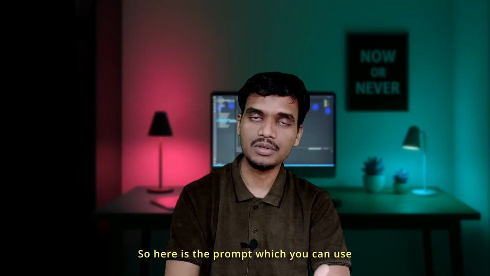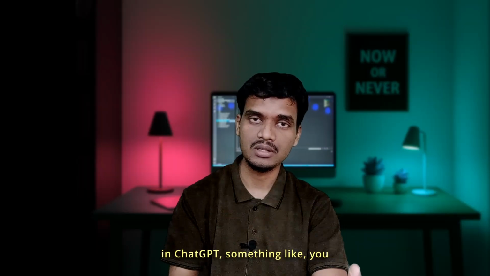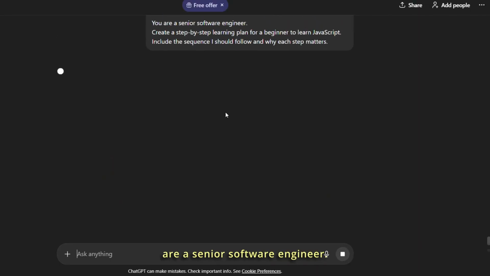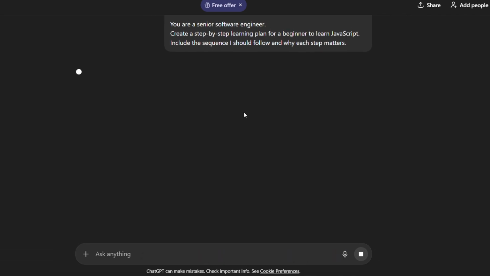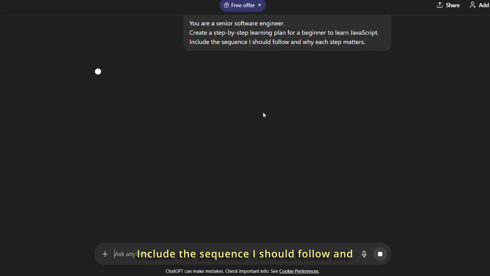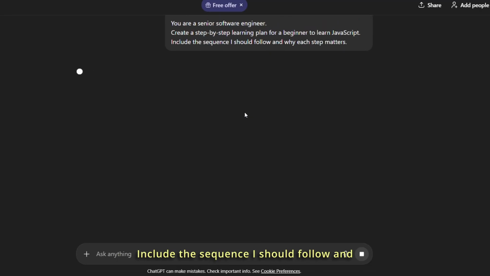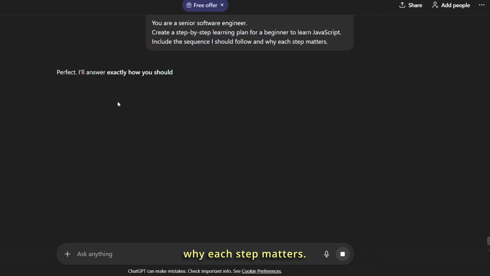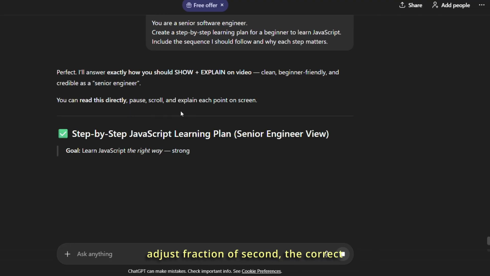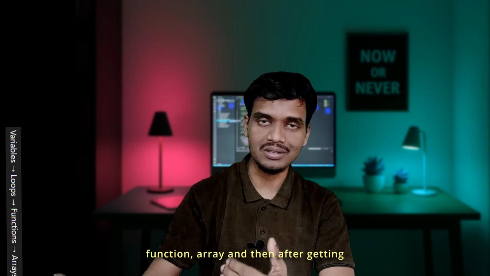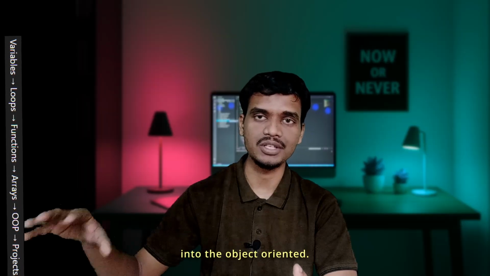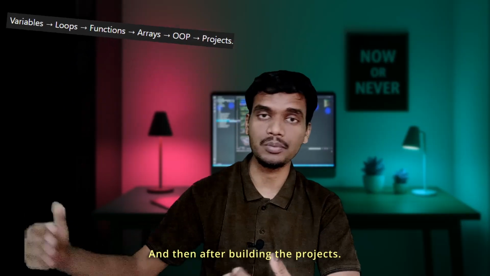Here is the prompt you can use in ChatGPT, something like: you are a senior software engineer. Create a step-by-step learning plan for a beginner to learn JavaScript. Include the sequence I should follow and why each step matters. This immediately gives you, within a fraction of a second, the correct way to learn, starting from variables, loops, functions, arrays, then object oriented programming, and then building projects.